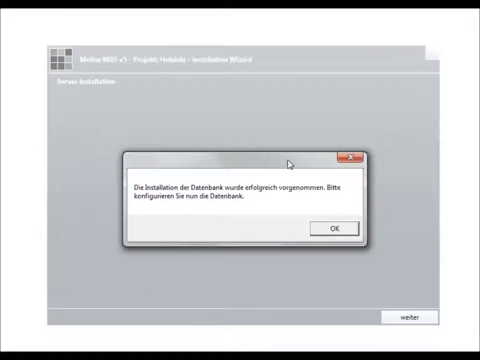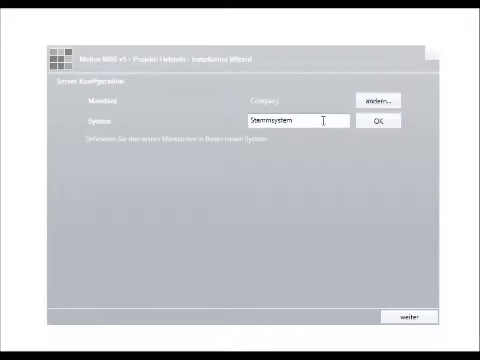Now you have to configure the database. Click on forward, and here you define your company name, then the system name.